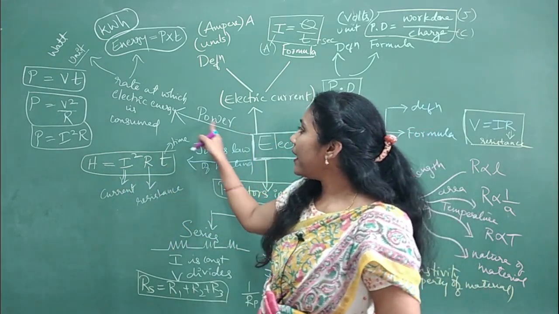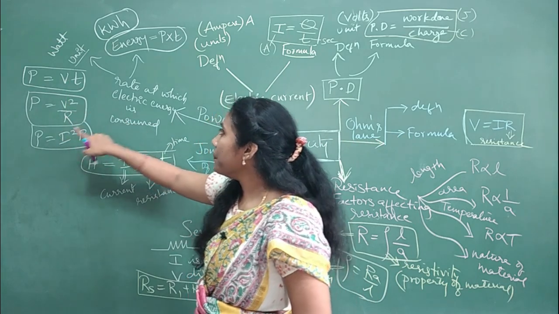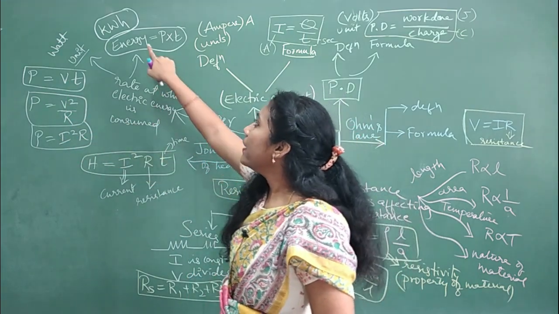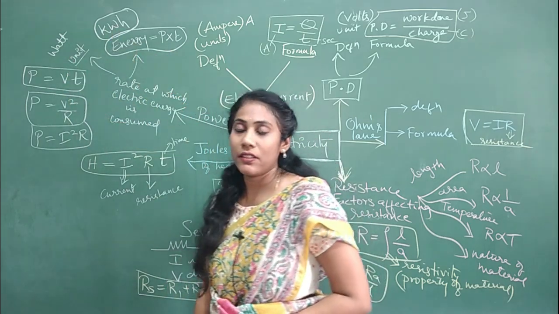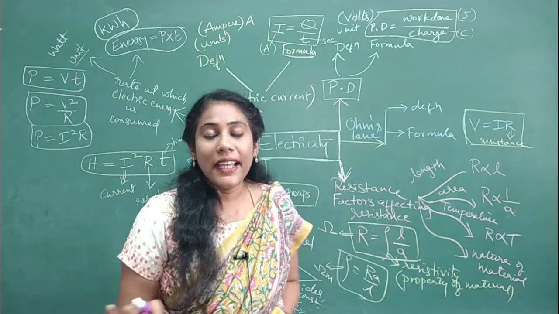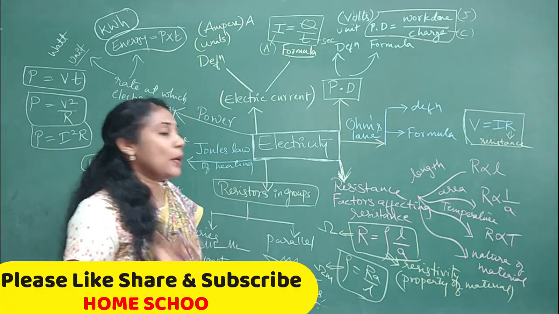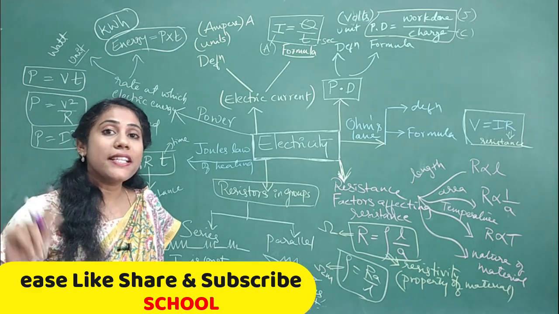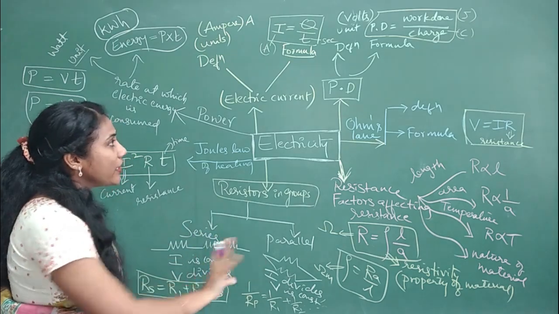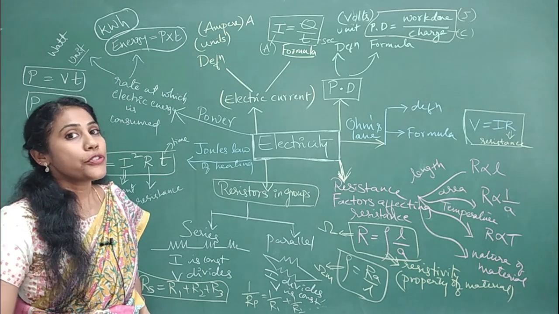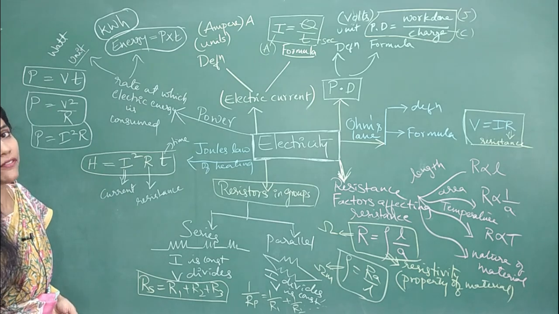And after that, this is the most important topic, power. Problems can be asked on this. Three different formulas for power, what you mean by electric power, what is electric energy, its formula, its unit, and the unit of power. So this much is the electricity chapter that you have to concentrate on for the board examination. Problems are very important. At least one problem is definitely asked for 3 marks. Also a few definitions and a few concept-oriented questions may come. Clear? So now take a screenshot of this particular mind map and revise carefully.